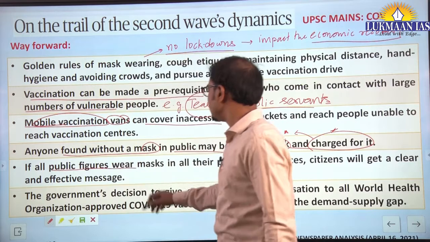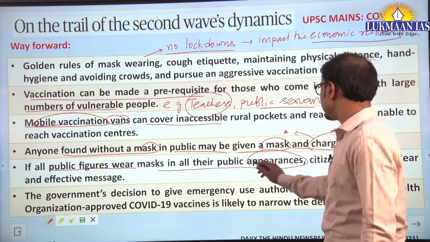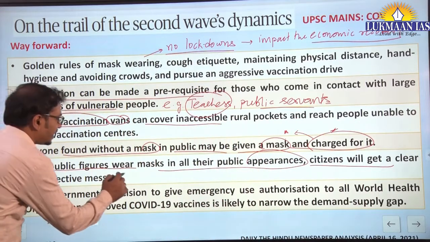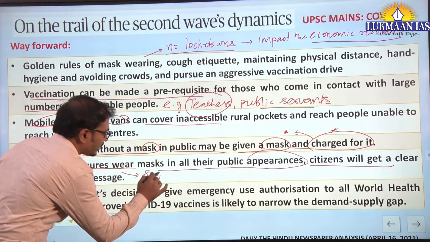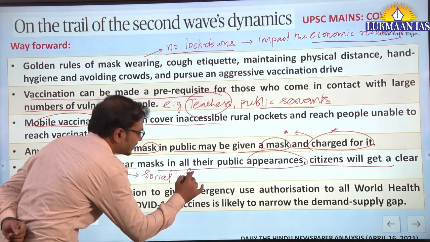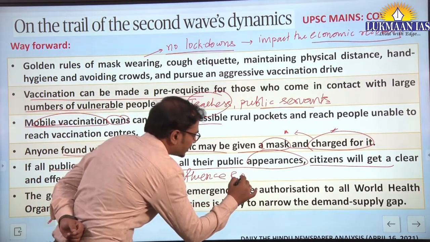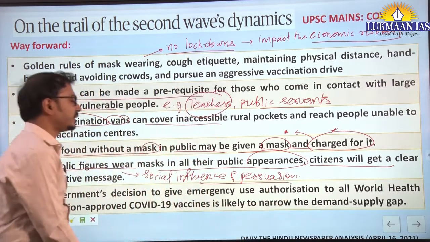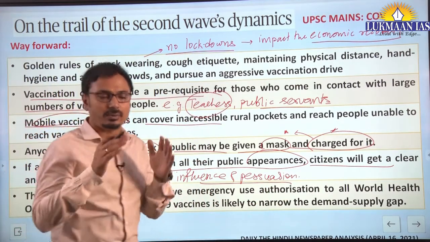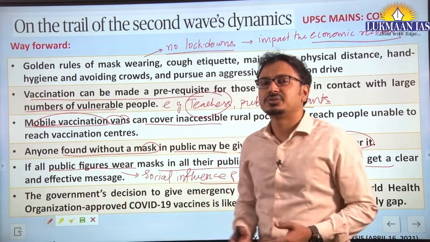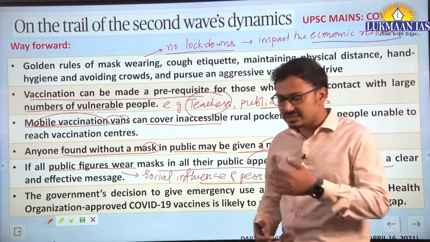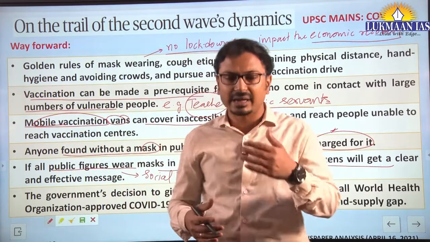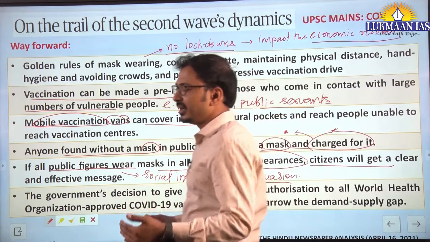If all public figures wear masks in all their public appearances, citizens will get a clear and effective message. Here we can use the word that is important in ethics: social influence and persuasion. This is part of the GS4 ethics paper syllabus. Important personalities in society, like Bollywood actors, cricketers and leaders, should wear masks whenever they are in public appearances.